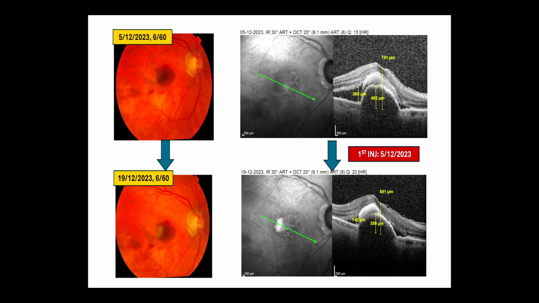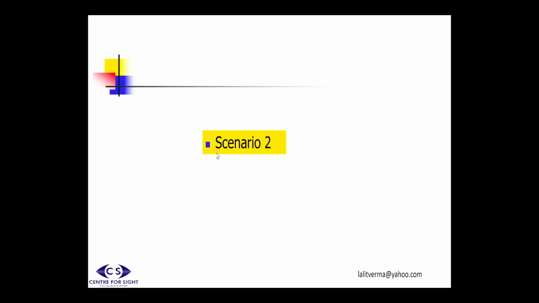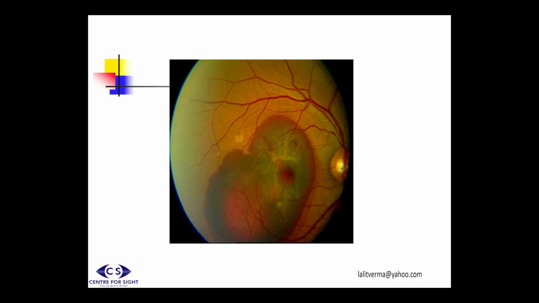This is the third patient who presented with 6/60 vision. He had this RPED, and you notice this amalgam of blood here. And you see after 2 injections, this patient recovered to 6/24. So this was scenario number 1, where the hemorrhage is thin and small in extent. Scenario number 2 is something like this.